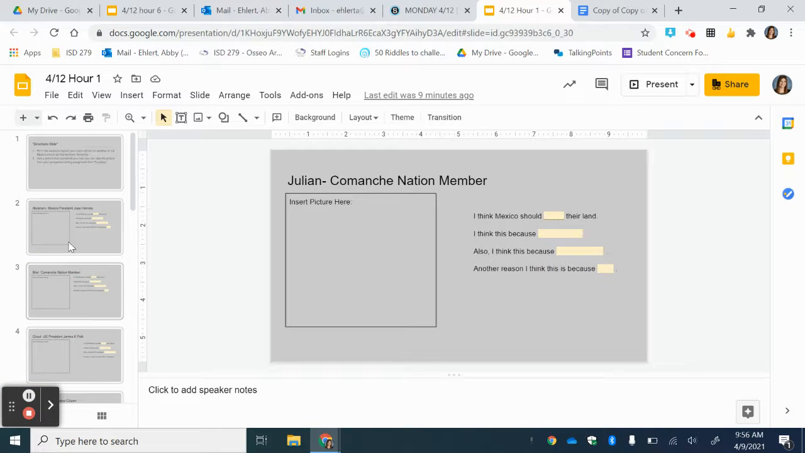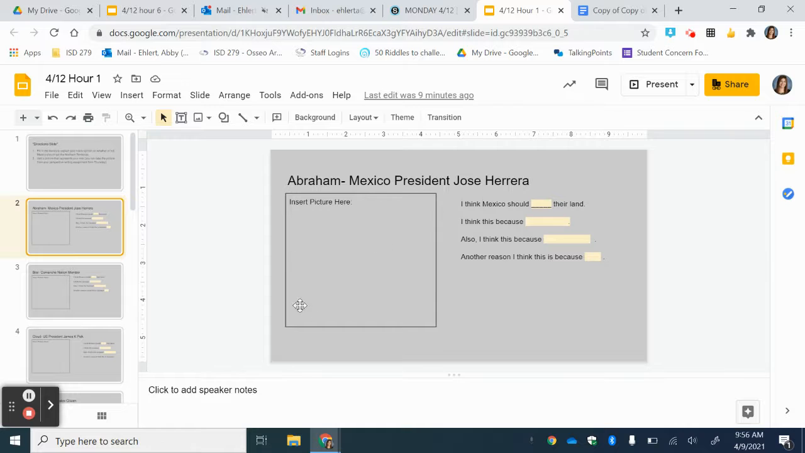Okay, so then when you find your name, you'll see that this is where you'll put the picture, and here's where you'll fill in the blanks. So I think Mexico should blank their land. So that would be, I think Mexico should not sell their land, or I think Mexico should sell their land. It's based on what you wrote in your perspective writing on Thursday.